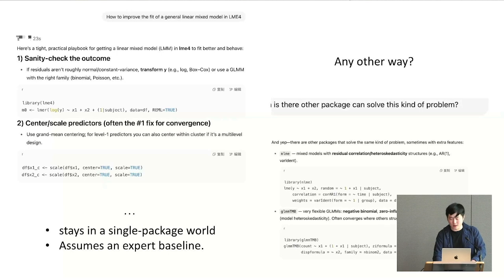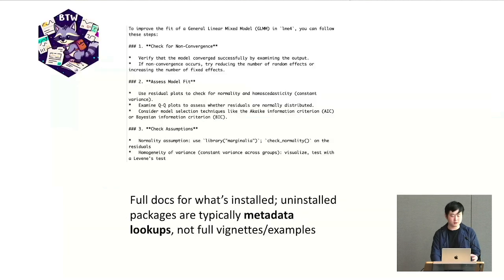Another thing is, thanks to Posit, the Positron assistant, I also tried these kinds of things. It's a very good tool, and we can ask questions and it gives me answers about things like checking for non-convergence. But it has full documentation for what is installed in your environment.